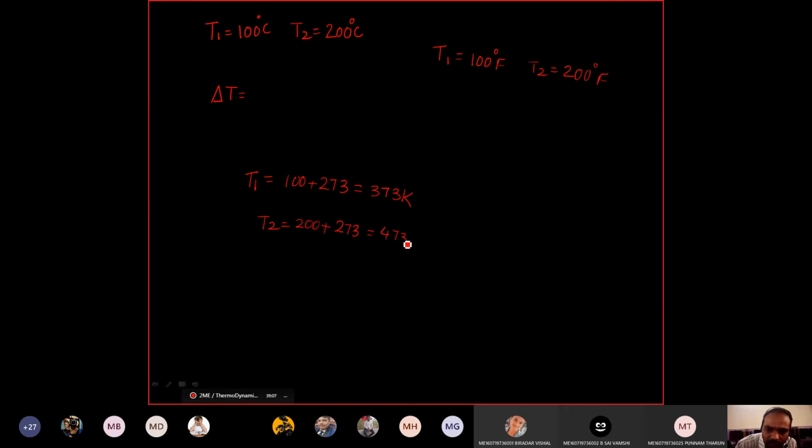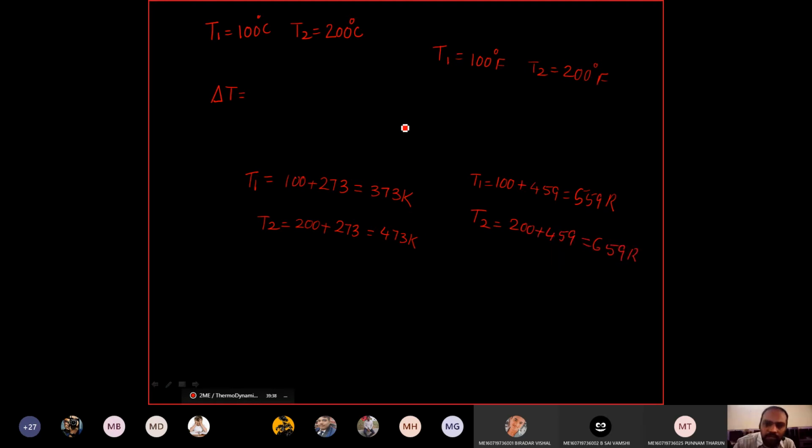So therefore this will become 473 Kelvin. Now tell me how to convert Fahrenheit to Rankine? Add 459. Very good. So T1 is equal to 100 plus 459, so this will become 559 Rankine. T2 is equal to 200 plus 459, so this will be 659 degrees Rankine.